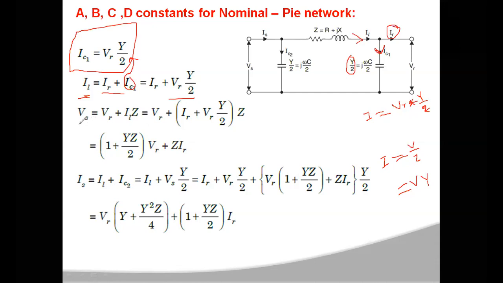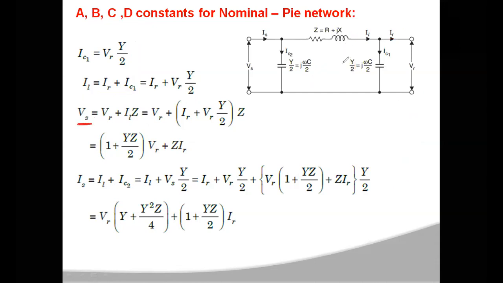Then what is the sending end voltage? For this you write the KVL equation. Vs is equal to the drop across the impedance, IL into Z, plus the voltage across the capacitance, VR. So Vs is equal to VR plus IL into Z. In place of IL, you can write IR plus VR into Y by 2.